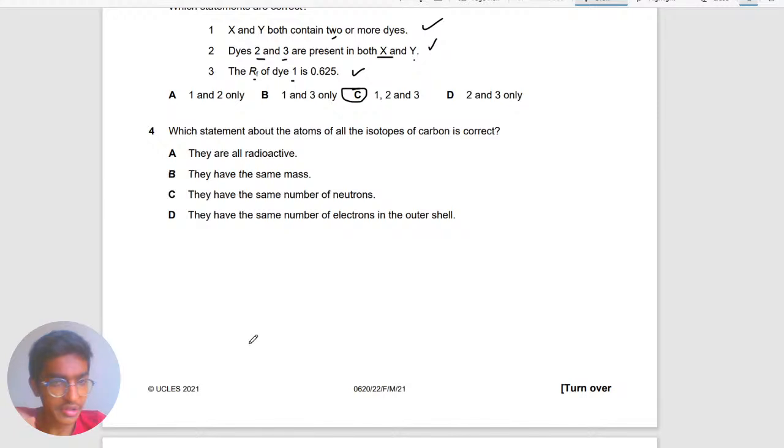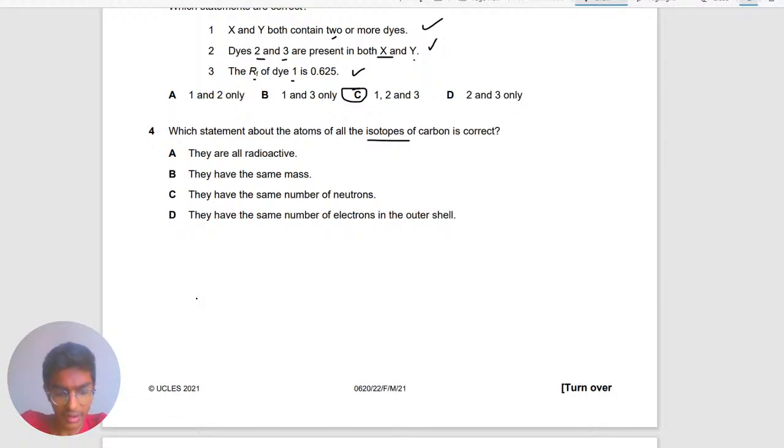Number 4 asks which statement about the atoms of all isotopes of carbon is correct. This is a question where you just need to know. There's no other way around it. You need to know about the atoms of an isotope. So here we're having a look at the isotopes of carbon. Isotopes are simply the same number of protons, different number of neutrons, right? So they have the same chemical properties.